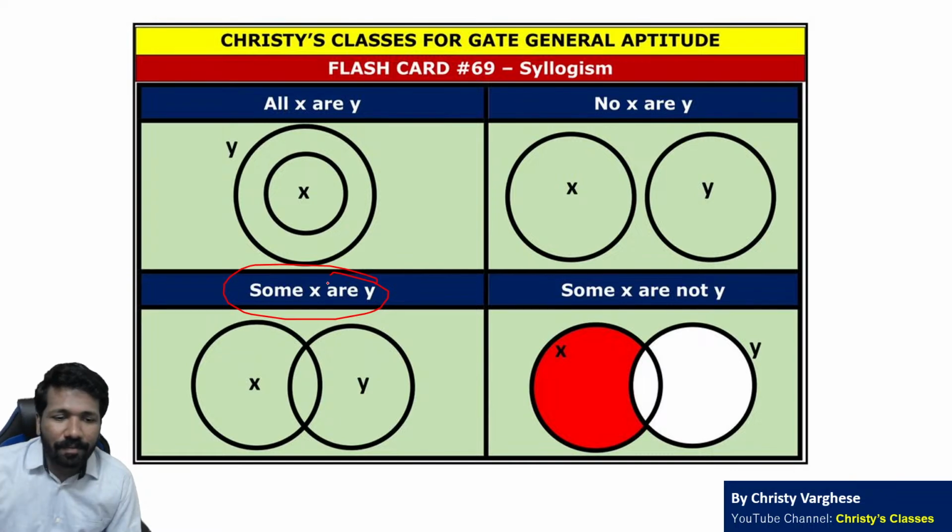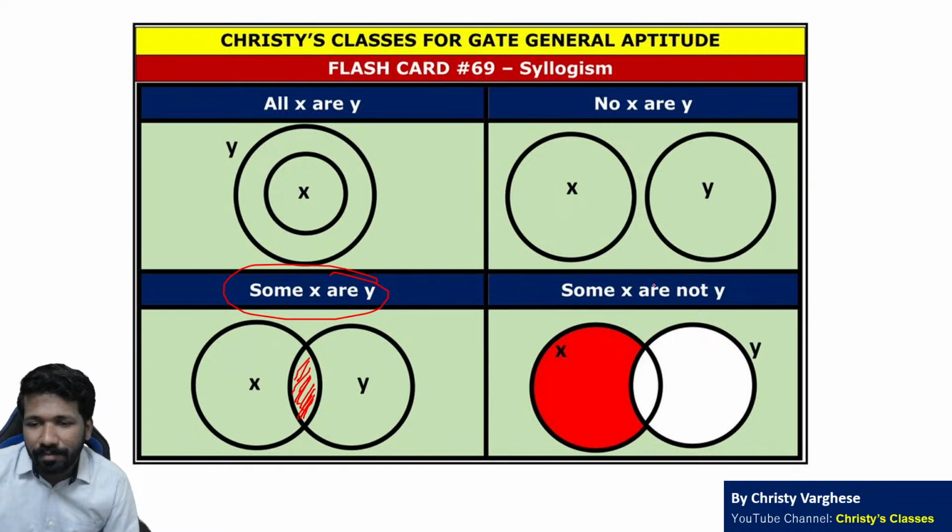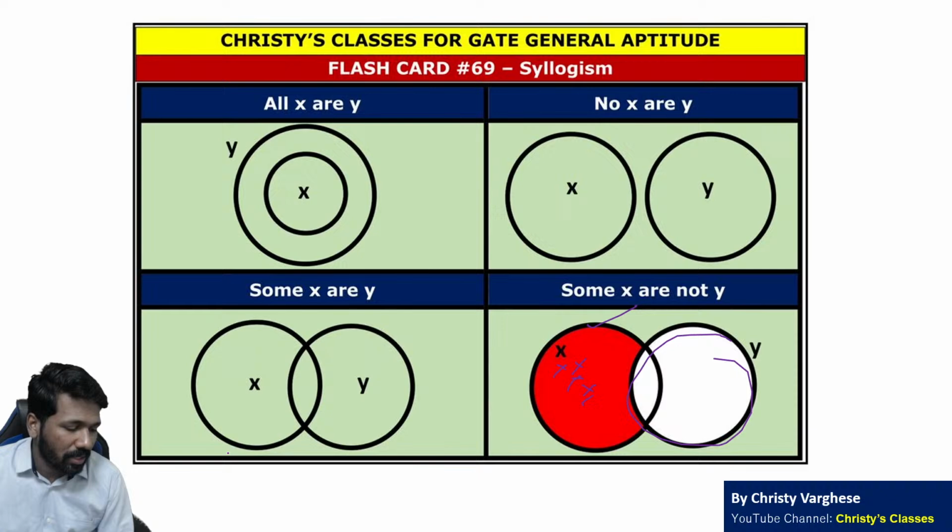So some x are y you represent like this. There should be an intersection between x and y. Some x are not y means the same diagram itself, but we are representing this area. These x are not y because y is here. These x are outside of y. I hope all of you understood this.